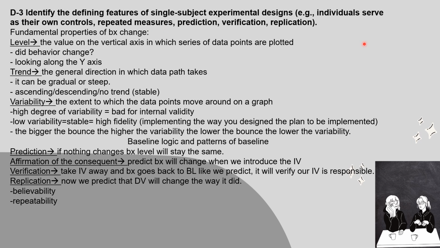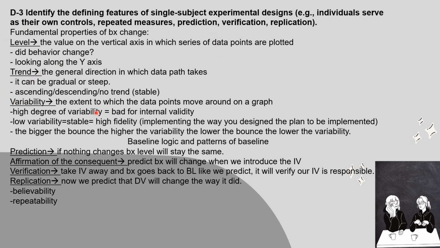Section D3, identify the defining features of single subject experimental designs. So this is where the individuals serve as their own controls. There's repeated measures. We're referring to prediction, verification, and replication. So first, let's look at the fundamental properties of a behavior change. We would look at level, trend, and variability. So level is the value on the vertical axis in which a series of data points are plotted. Here we're wondering if the behavior changed. That's what we can determine with the level. We would be looking along the y-axis.